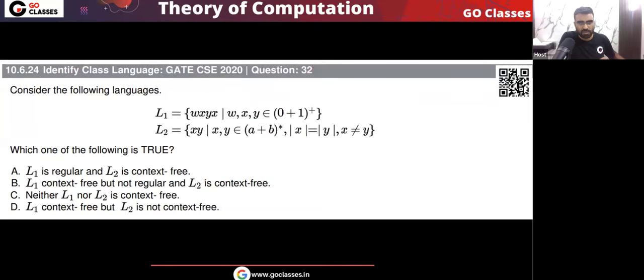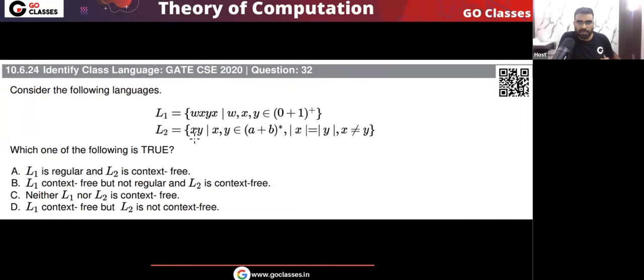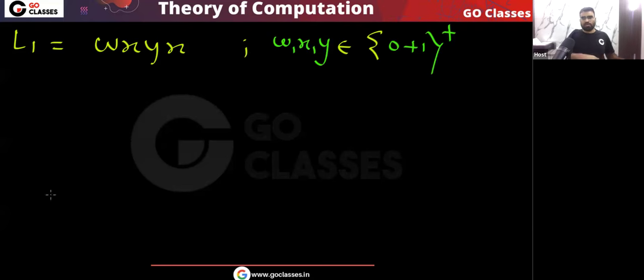Let's solve this GATE 2020 question. Consider the following languages L1, L2 given to you. Let's see this language L1. This is w x y x, where w, x, y all of them belong to (0 or 1) whole plus. So this is the idea.